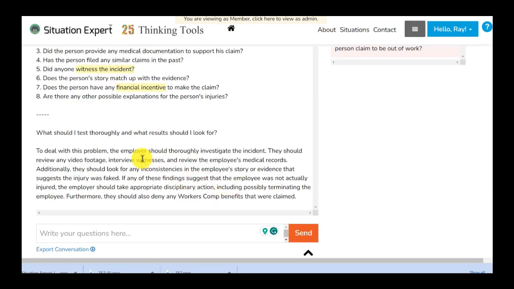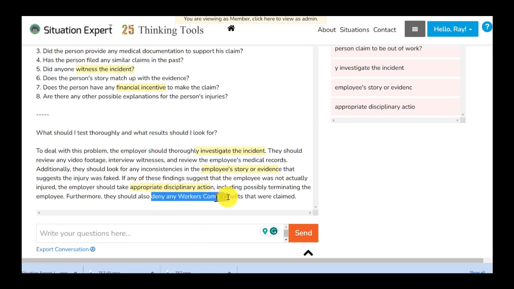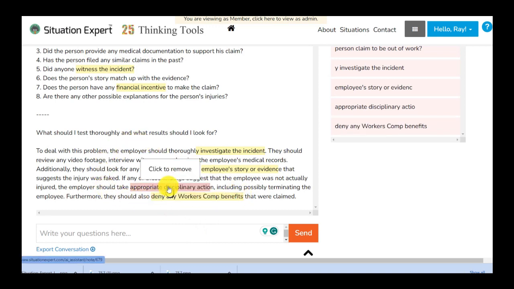So now you have here potential solution. What should I test thoroughly? To deal with the problem, employees should be thoroughly investigated, which is a good idea to begin with. They should review the video footage, very interesting in here. Employee stories and evidence, that's interesting for me. And then really be able to have an appropriate disciplinary action if proven so. And they need to have been denied with workers' compensation. So now I have gone to the answer of my questions.